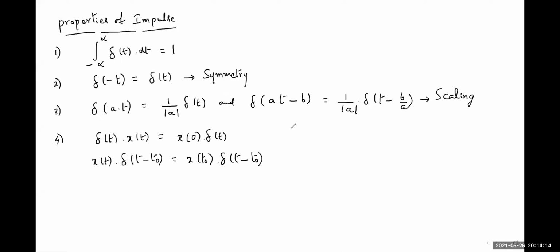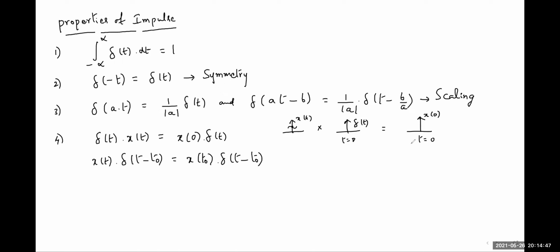What you can observe here means, if a signal x of t is multiplied with a delta function del of t, it should be equal to the delta function here at t is equal to 0. Its amplitude is now x of t's amplitude at origin, that is x of 0.